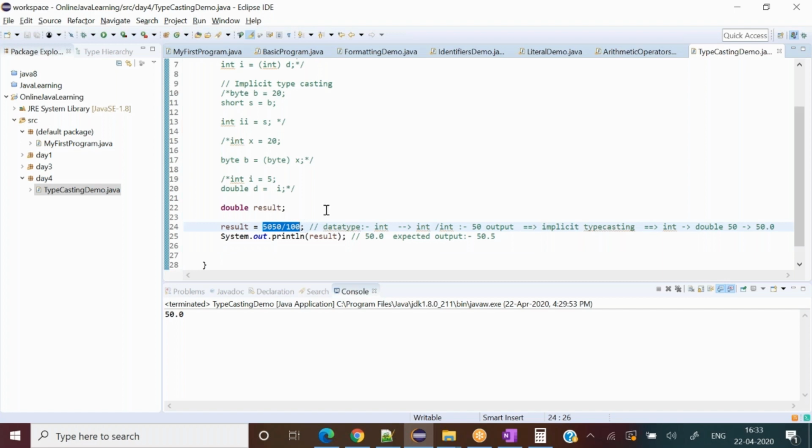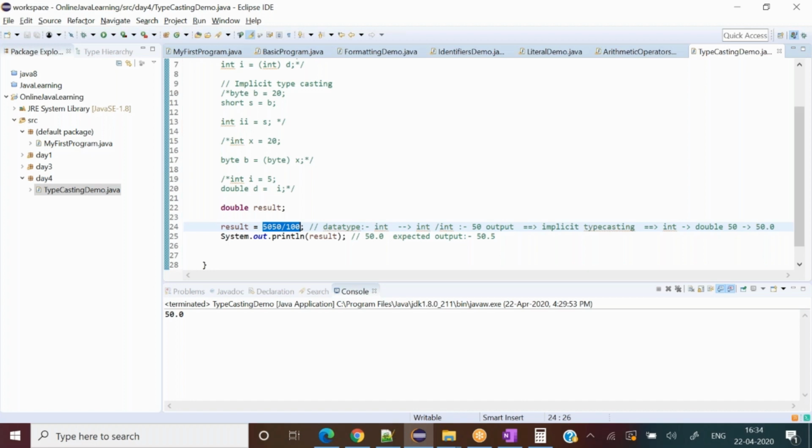Now typecasting will come into the picture. What Java or JVM will see is, okay, you want to typecast it to double, then I have to convert this int data type to double for you implicitly, free of cost, because you want it from me. So it will do it for us and convert this into double format. Instead of showing us only 50, because if it was only int divided by int, it would have been 50. But since we're declaring it as a double, JVM internally added that 0.0 for us.